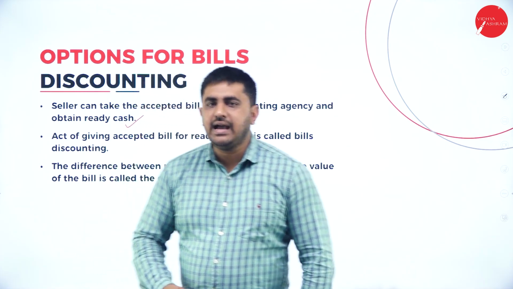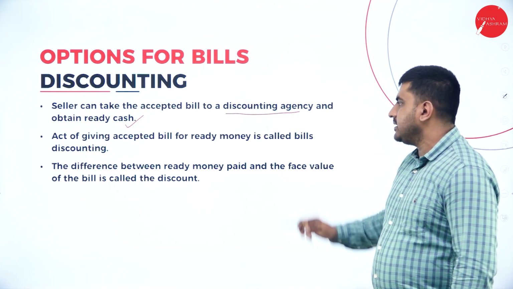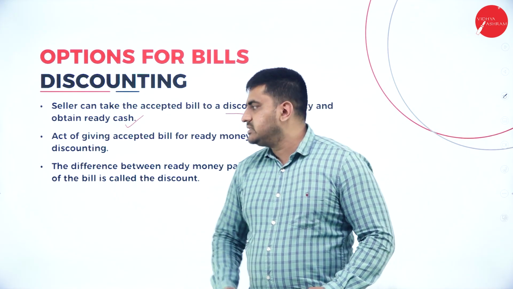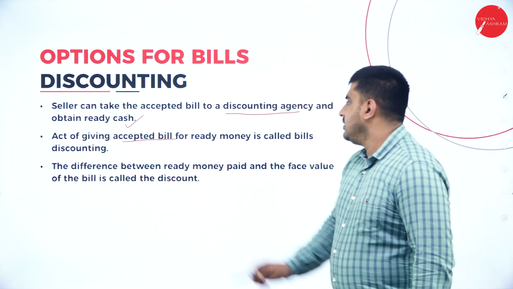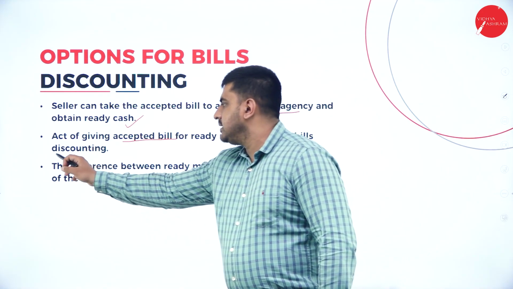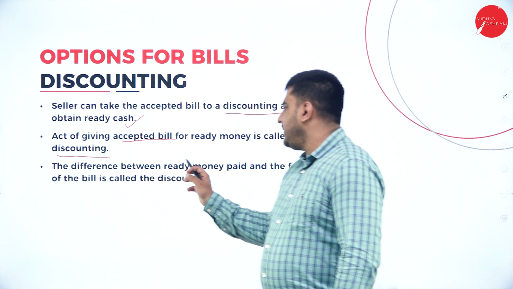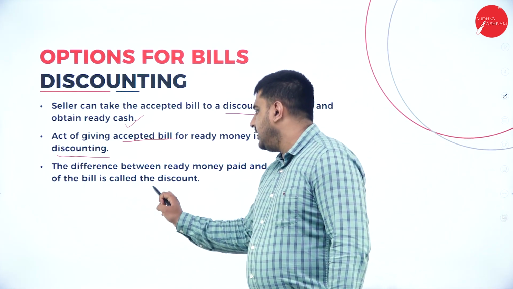He can get ready cash by going to the discounting agency if he is not ready to wait, or else he has to wait for another 3 or 4 months. The act of giving an accepted bill for ready money is called bills discounting. And the difference between the ready money paid and the face value of the bill is called discount.